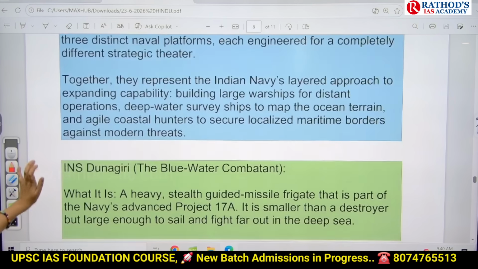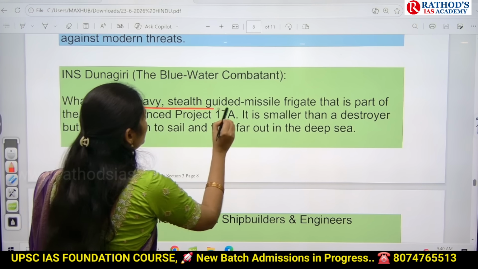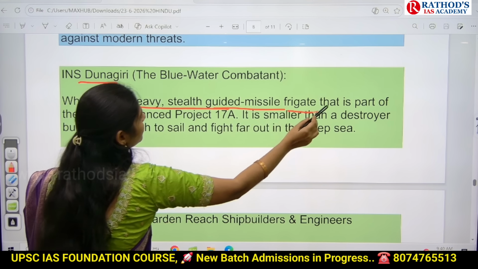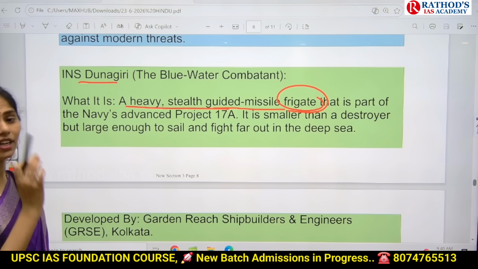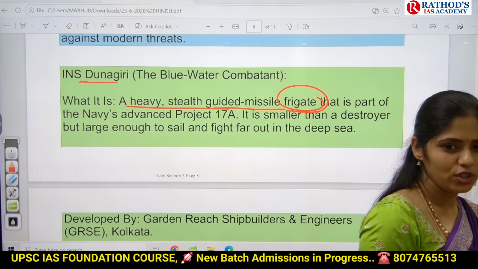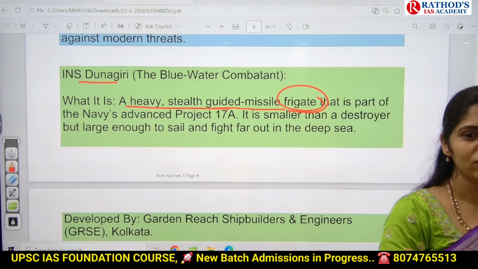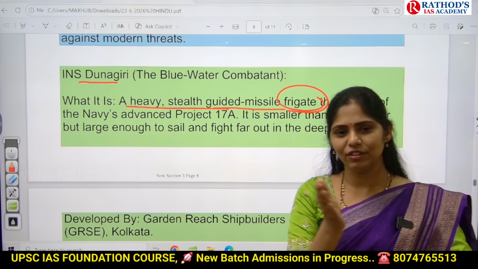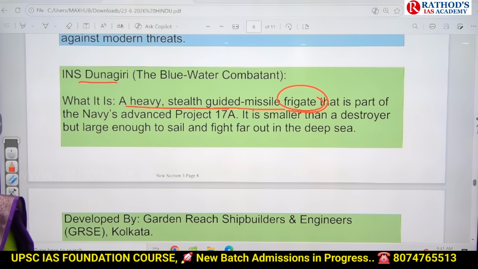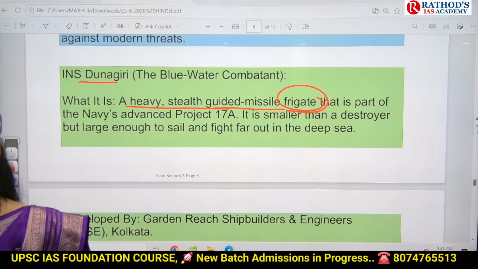And the next important point that you have to remember is INS Dhunagiri. It is a heavy stealth guided missile frigate. Okay, Dhunagiri is a frigate. You know this frigate, right? It is a big ship which can be used for patrolling services. If a CM convoy or the Prime Minister's convoy is going, there will be vehicles guarding the Prime Minister's vehicle. That is called escort services. So for that, especially in the water, we say patrolling services. Okay.